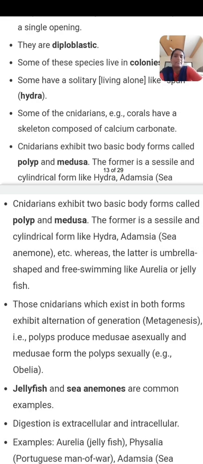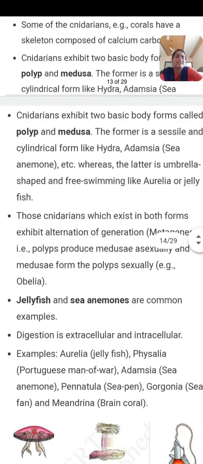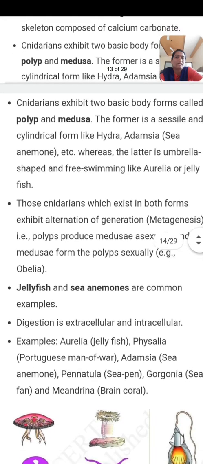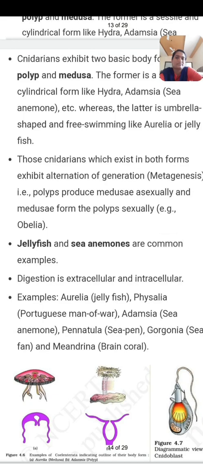Then all the cnidarians exhibit two basic forms of body. First is polyp and second is medusa. Polyp means cylindrical in shape and medusa means umbrella like shape. Okay, what is meant by polyp?